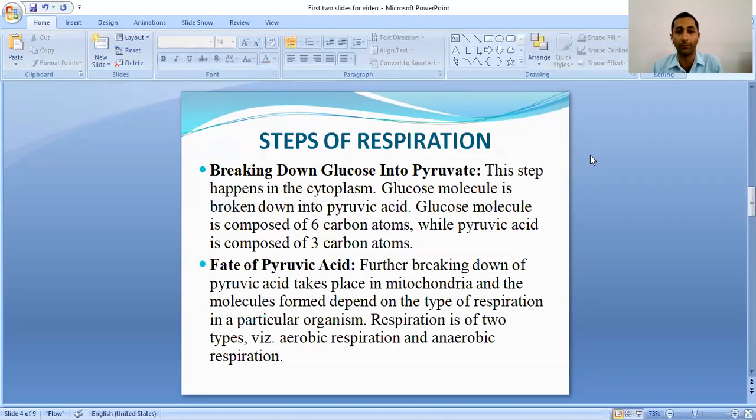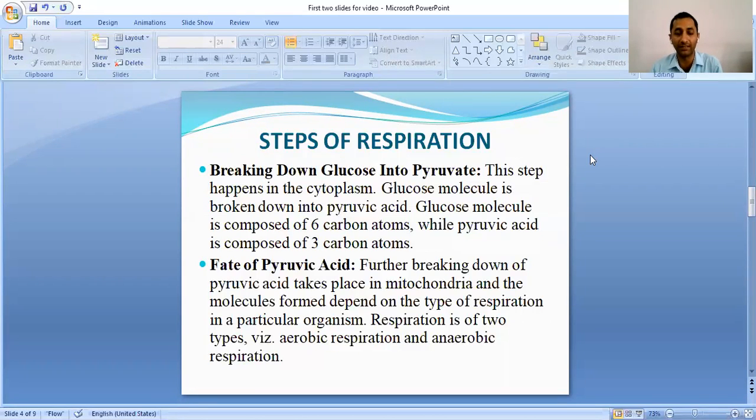So now let us look at the various steps of respiration. The first step of respiration is the breakdown of glucose, which is a 6-carbon compound, into molecules of a 3-carbon compound, which is called pyruvic acid or pyruvate. Where does this step occur? This step occurs in the cytoplasm of the cell. Whether the organism is aerobic or anaerobic, this step of breakdown of glucose is common in all organisms. It occurs in the cytoplasm of the cell.